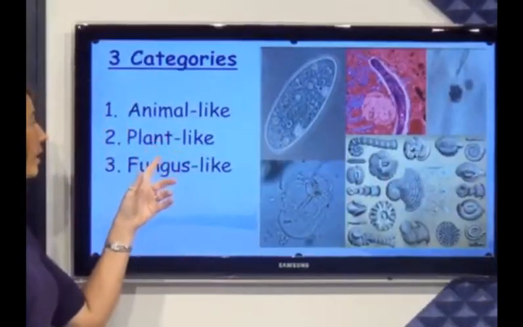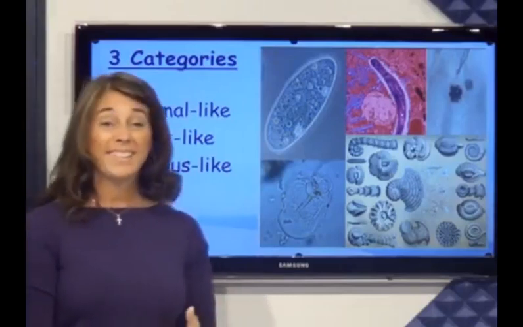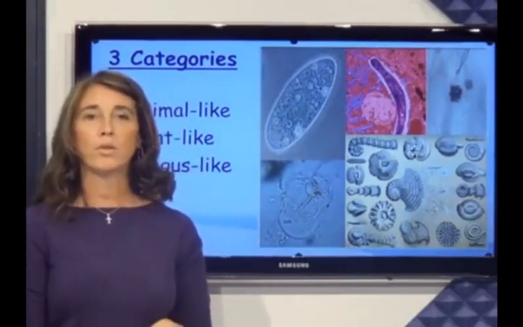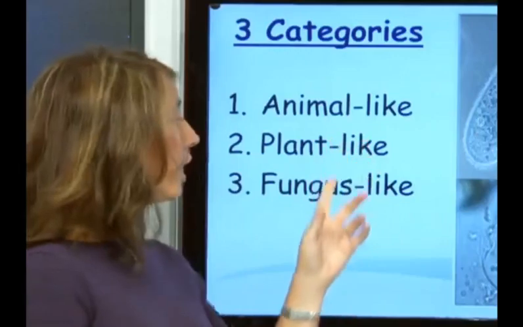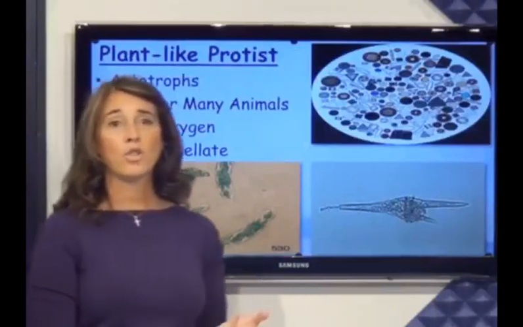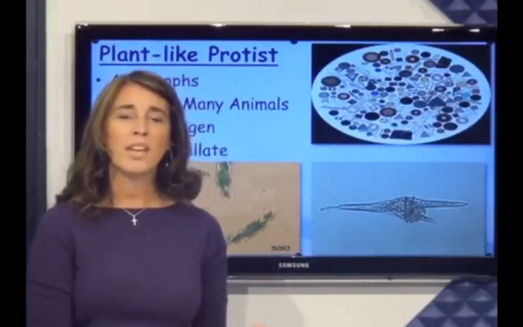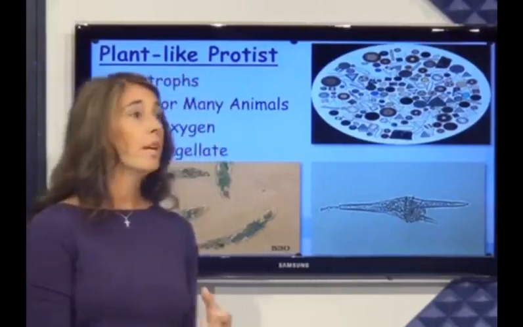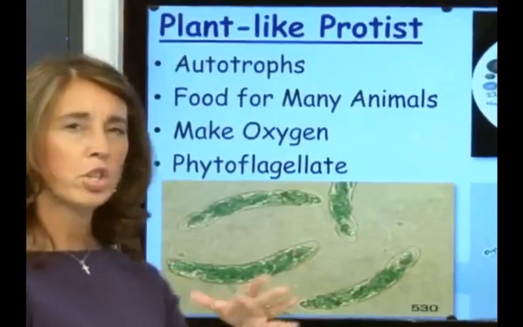So we have three categories: animal-like, plant-like, and fungus-like. We already talked about the animal-like, so today we are mostly talking about plant-like and fungus-like protists. Much of them are autotrophs, unicellular, eukaryotes, living in watery environments or open spaces, and they are parasitic or free living. First, let's talk about plant-like protists.